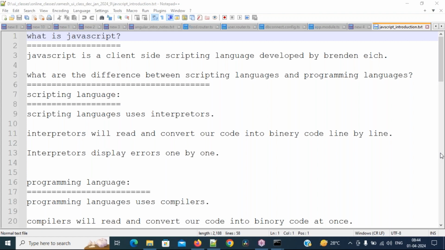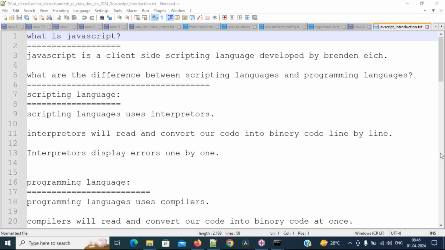What are the examples of server-side technologies? Node.js, PHP, Java, .NET, Python, C, C++, Ruby on Rails. Those technologies can be called server-side technologies, because by using all these languages, we are able to connect with the databases.